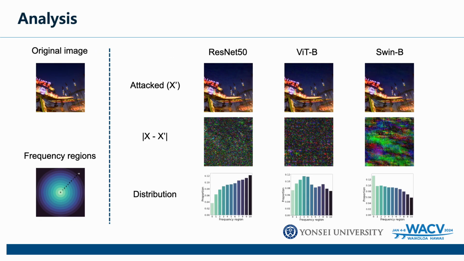To study how the phase attack affects the spectral characteristics of images, we apply the Fourier transform to the difference between the original and attacked images and analyze the magnitude in various frequency regions. For CNNs, the distortion is concentrated on the high frequency regions, whereas the low frequency regions are mainly distorted in the vision transformers. Since CNNs and transformers rely more on high and low frequency information respectively, the phase attack effectively injects perturbation in such vulnerable frequency regions.